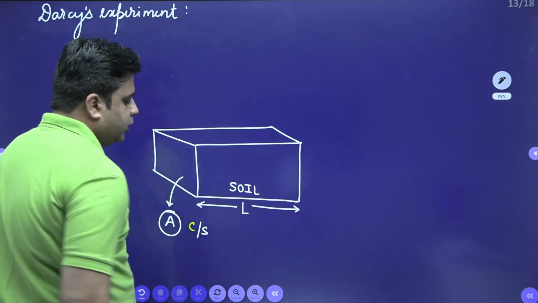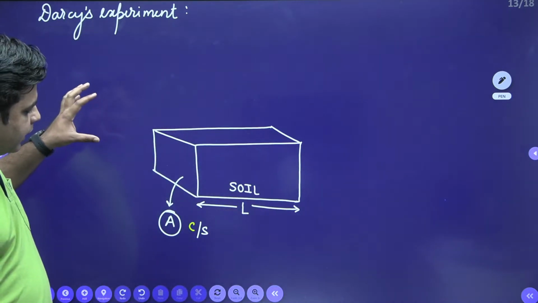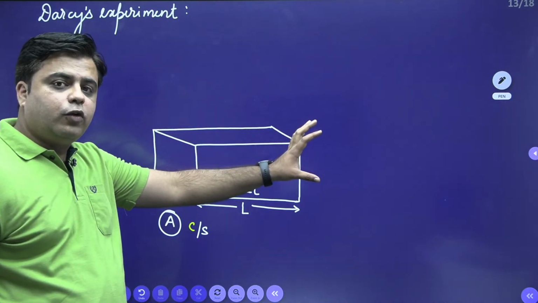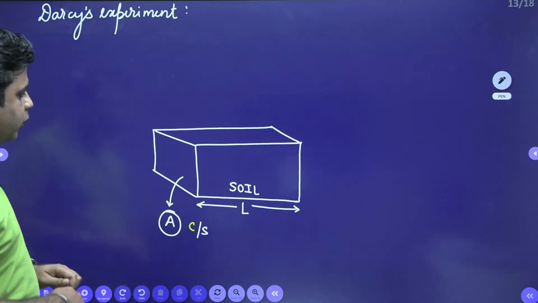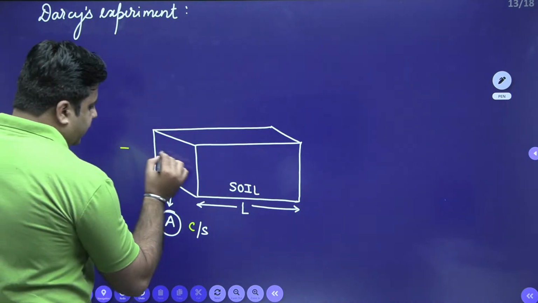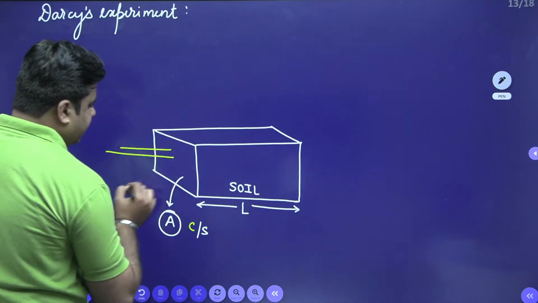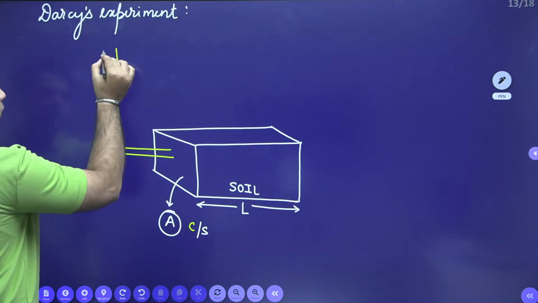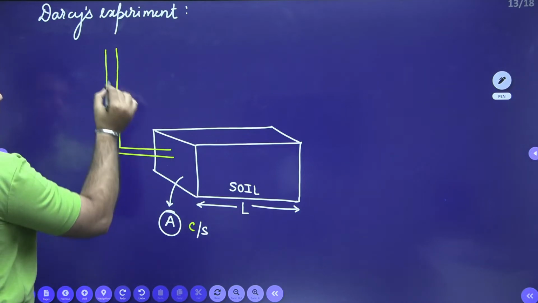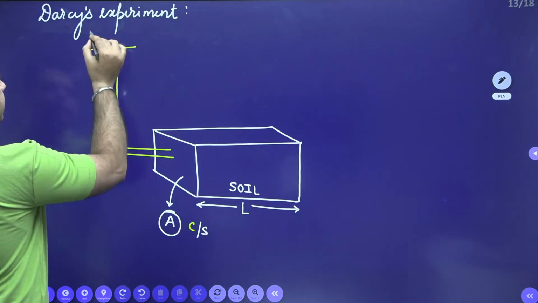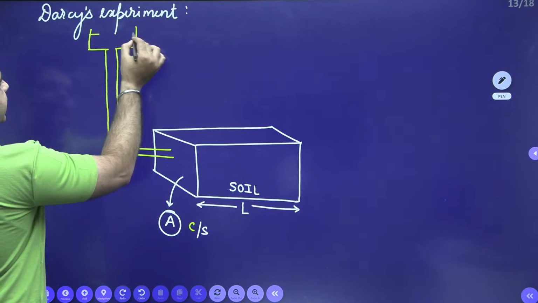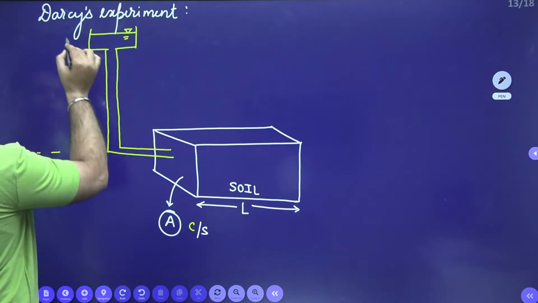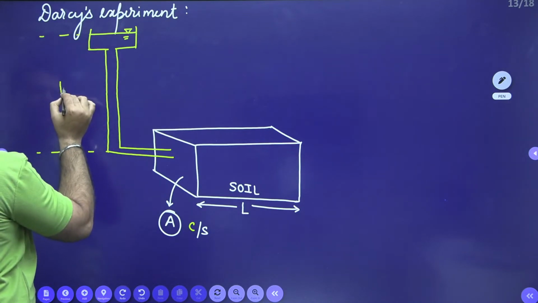Now, we allow the flow of water inside this soil medium. For that, we apply a head of water at the entry. The head of water which is available at the entry of the soil medium is H1.